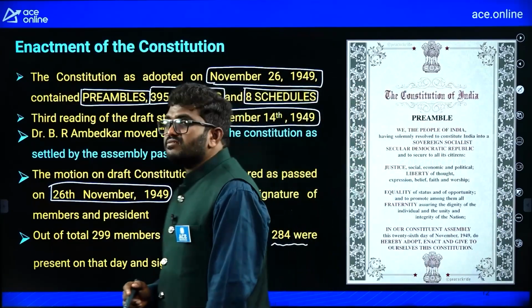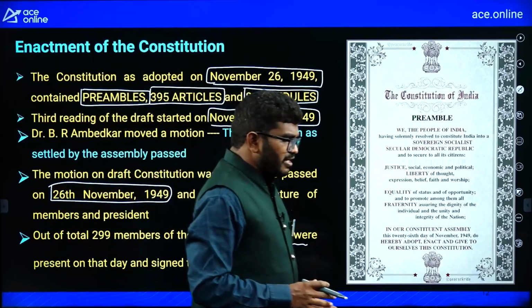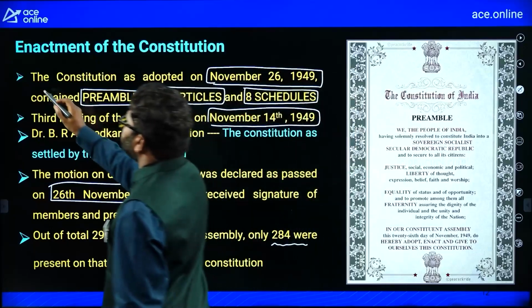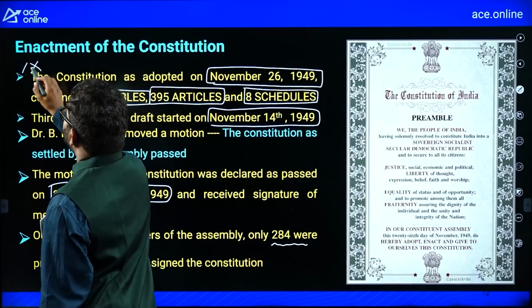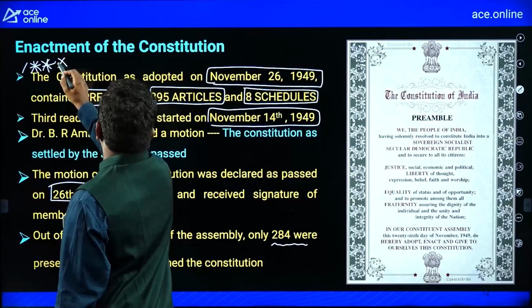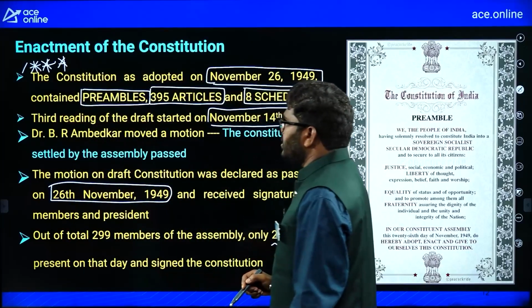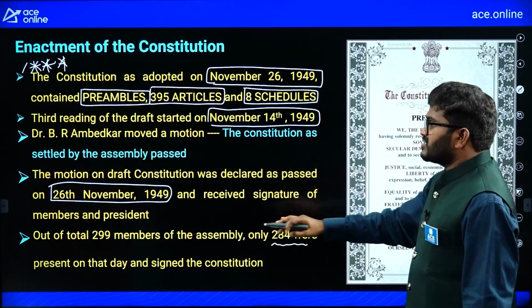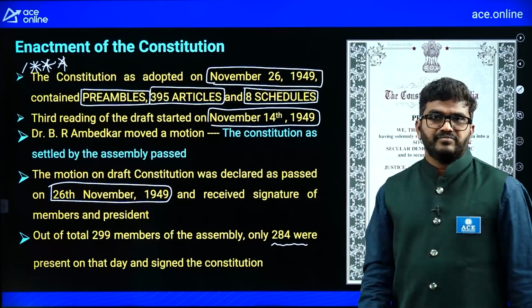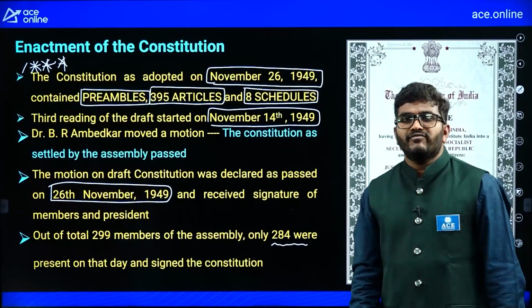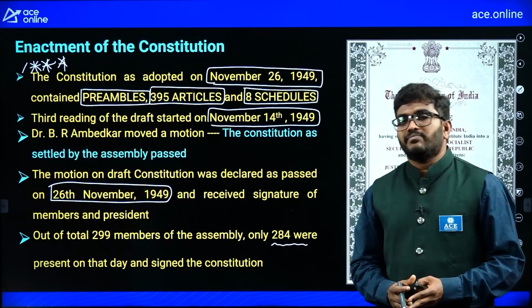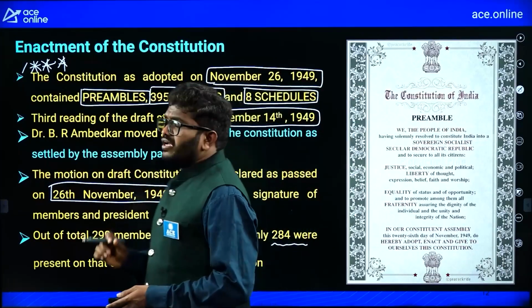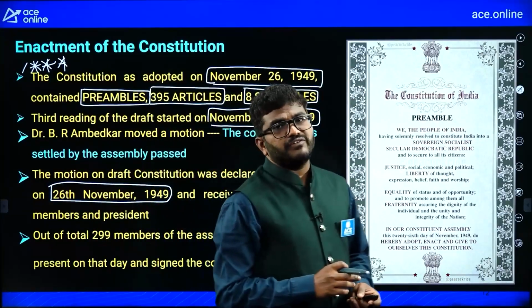Adopted and signed. So this is the factual data for your exam. You can remember this factual data, especially this one: the original Constitution consists of a preamble, 395 articles, and 8 schedules. This was declared passed on 26th November 1949. Now, this is the information about the framework of the Constitution of India.